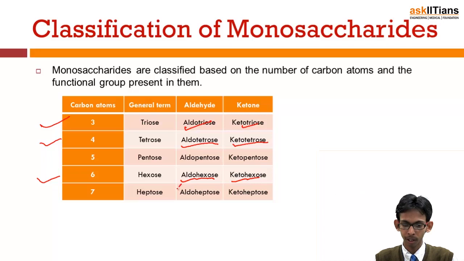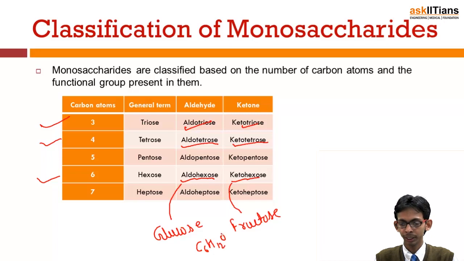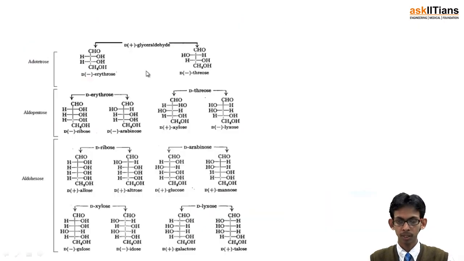And the most famous example of aldohexose is glucose, while ketohexose is fructose. The formula of both is C6H12O6. The difference is in the functional group. We'll study their structures in more detail in coming videos, but as for here, we know that glucose is an aldohexose and fructose is a ketohexose. Now let's have a look at some of the structures of these monosaccharides.